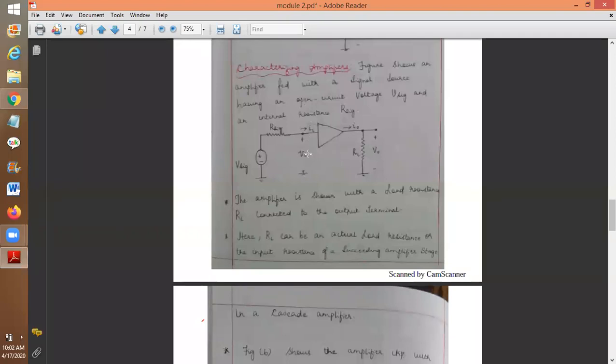For this amplifier, what is the input here? I am applying the input V signal here, and this is your R signal.